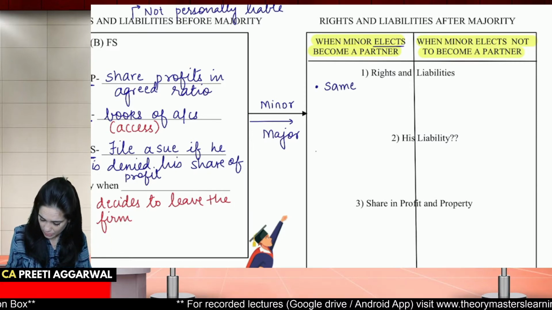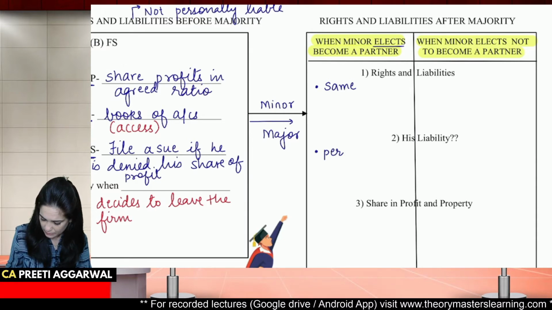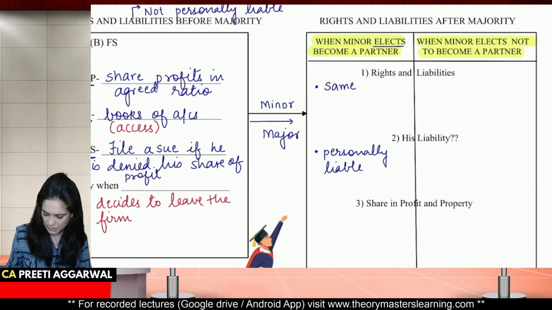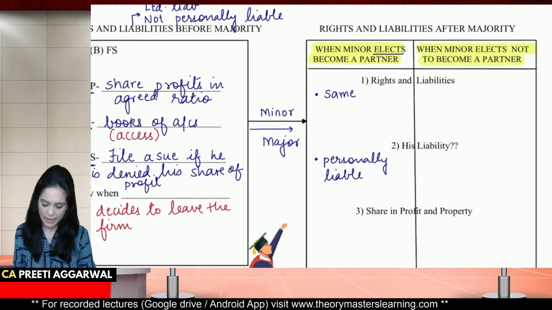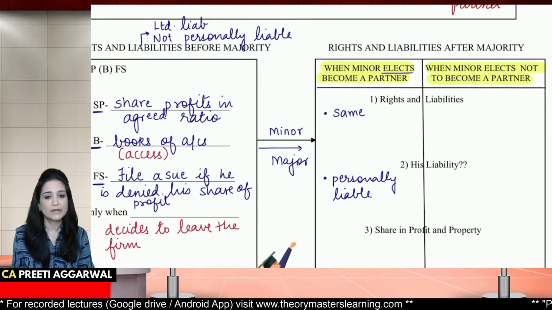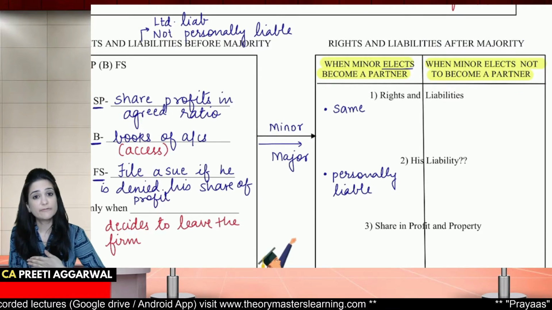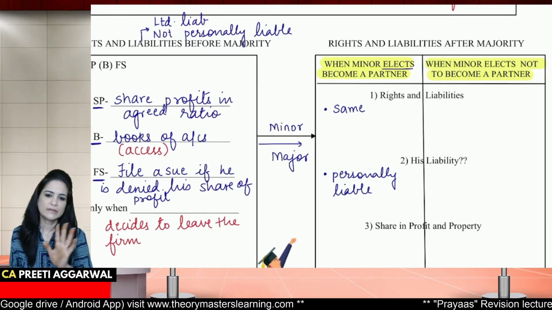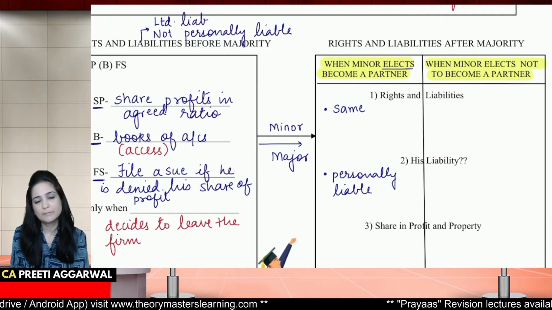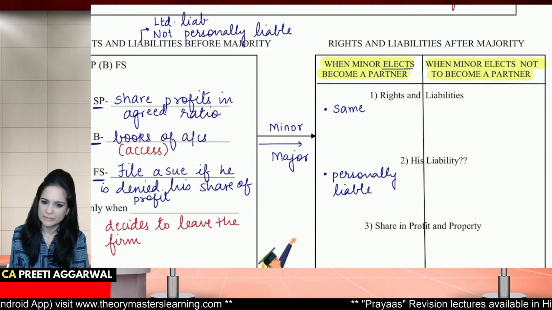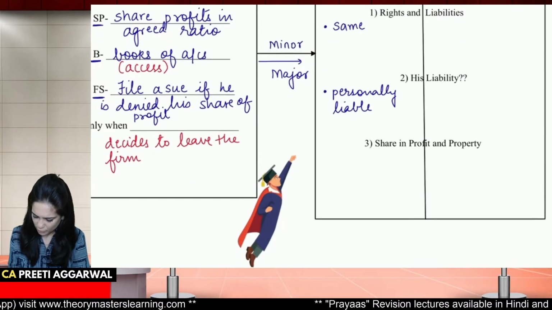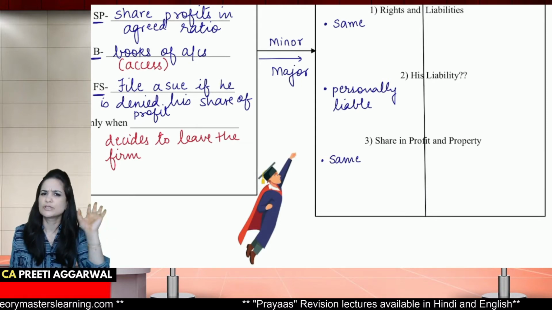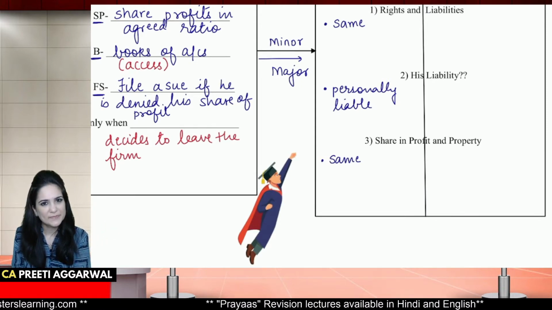But yes, now he will be personally liable. See, earlier also he was liable, but it was limited. Now that he has become a major and he wants to continue as a partner, he elects to become a partner, then in this case, he will now start being personally liable. His share in property will remain the same as it was before majority.